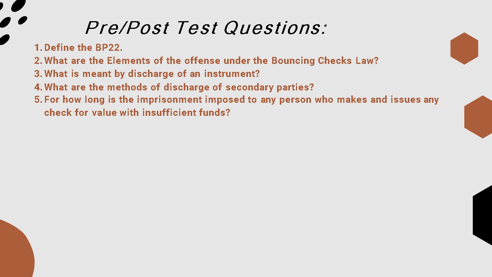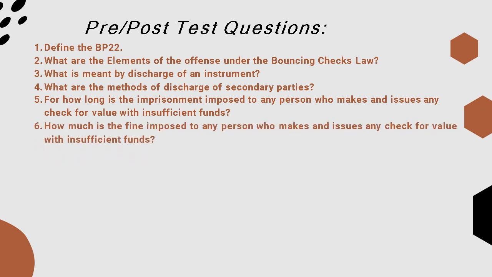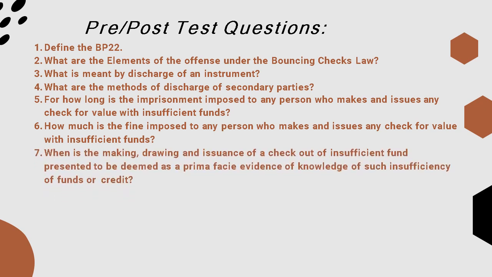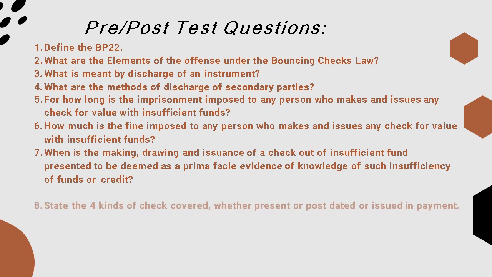Number 5: For how long is the imprisonment imposed for any person who makes and issues any check for value with insufficient funds? Number 6: How much is the fine imposed to any person who makes and issues any check for value with insufficient funds? Number 7: When is the making, drawing, and issuance of a check out of insufficient funds presumed to be deemed as prima facie evidence of knowledge of such insufficiency of funds or credit?